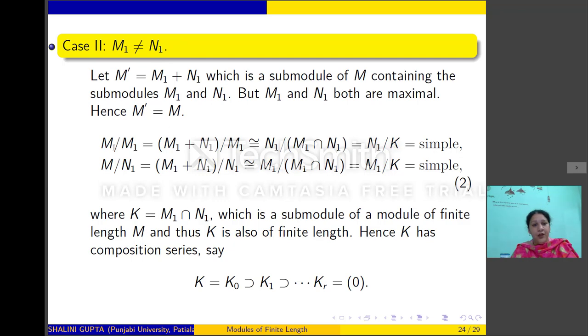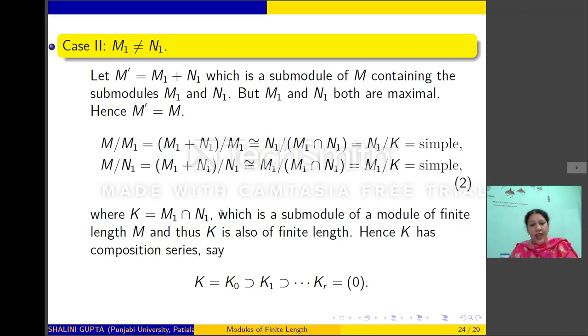Now look at M mod M1. This will be M1 plus N1 mod M1. This will be isomorphic to N1 mod M1 intersection N1. And similarly, M mod N1 is isomorphic to M1 mod M1 intersection N1. Now, we name M1 intersection N1 as K. This is a submodule of M1 as well as a submodule of N1.